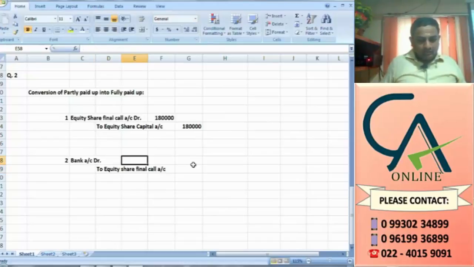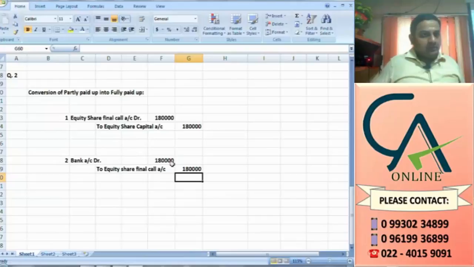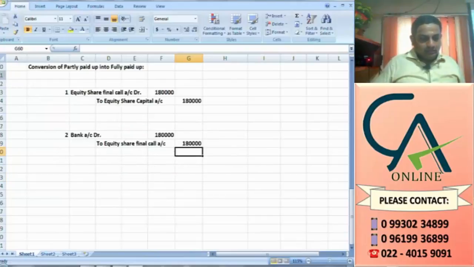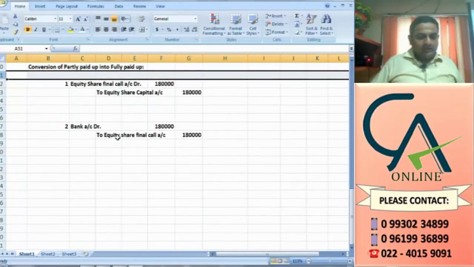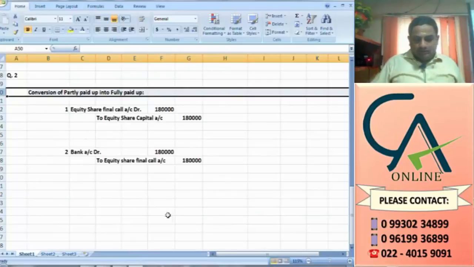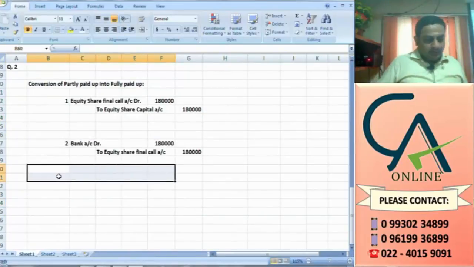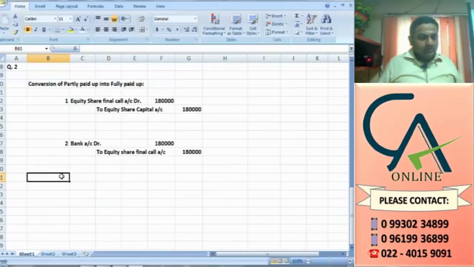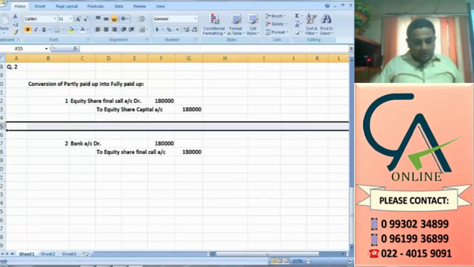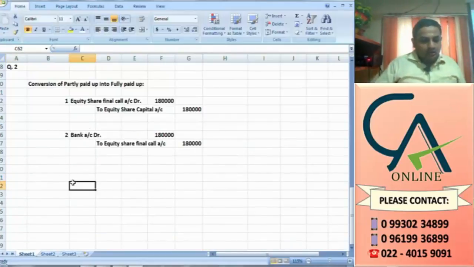And in the exam, what is most important is that you should write a narration for these journal entries. For every narration, half a mark will be given. Even if you pass journal entries and the balance sheet correctly, marks will be deducted, half a mark for every missed narration. Conversion of partly paid up into fully paid up: equity share final call to equity share capital; bank account debit to equity share final call. Now partly paid up shares are made into fully paid up.